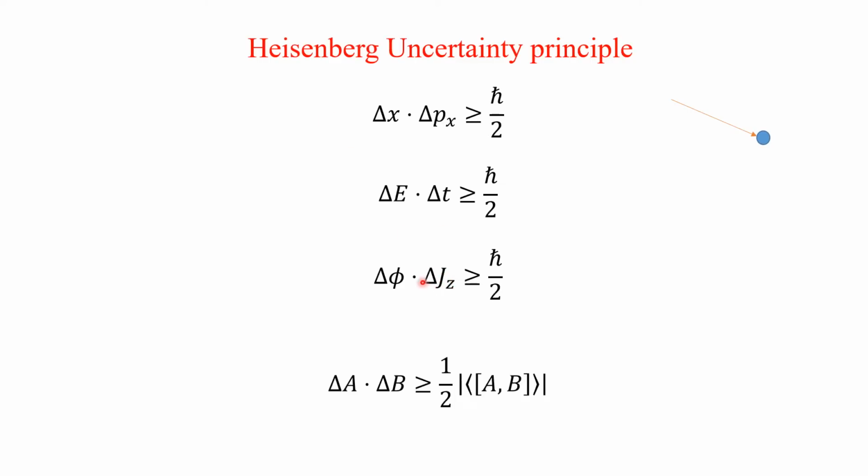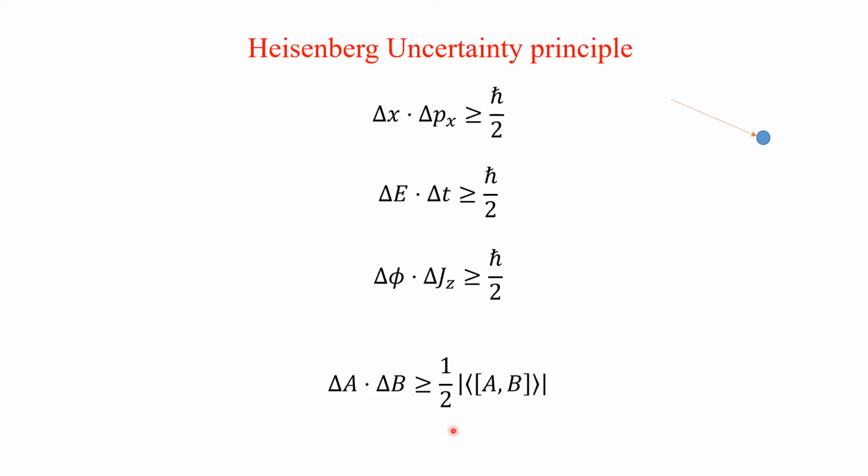Here you can notice that linear momentum along the x direction and displacement along the x direction you cannot measure simultaneously. However, you can measure the displacement in the y direction and momentum in the x direction, similarly in the z direction. Only the momentum in the x direction and position in the x direction you cannot measure together.